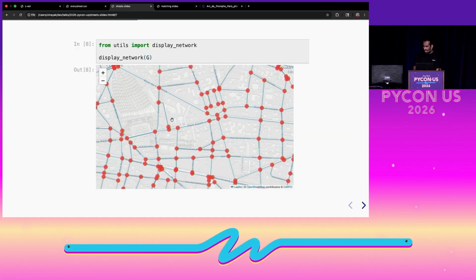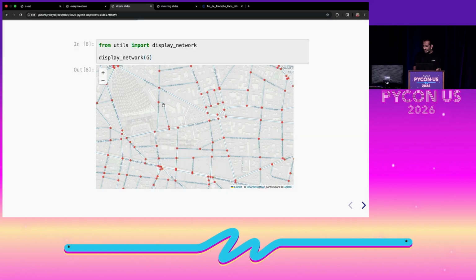And if we zoom into this station here, we can see that we got the street that we wanted. We still don't have this street, but that's fine because it's sort of like a gated neighborhood, and I can't really go into a gated neighborhood unless I have access. And I'm not going to break any laws to finish this project of mine, so I'll let that go.